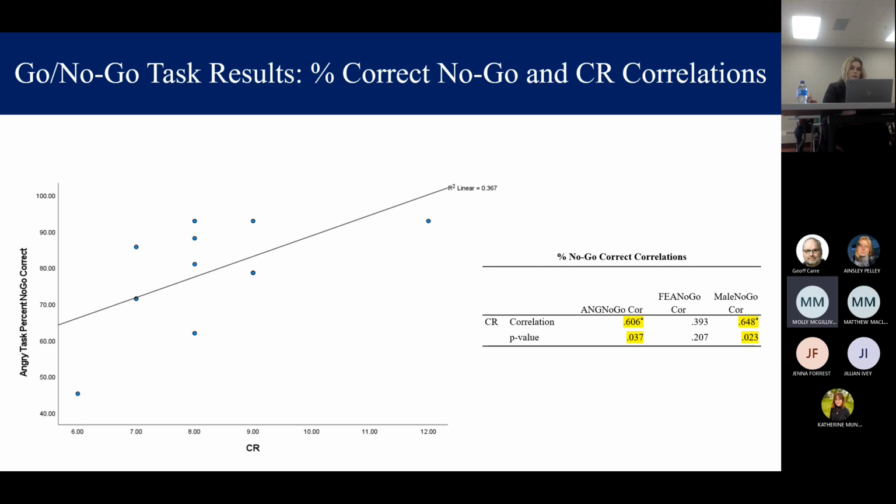So far, the preliminary correlation results for the second research question are available. There were significant correlations between cognitive responsiveness, which is the ability to understand other people's emotional states and engage with them, and angry no-go and male no-go stimuli, with p-values of less than 0.03 and 0.02, respectively. Hopefully, with more data, this correlation will be further filled out.